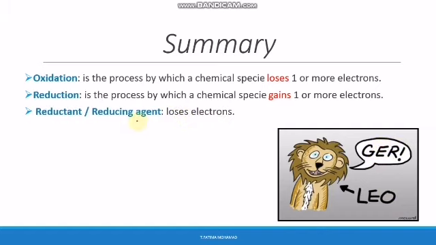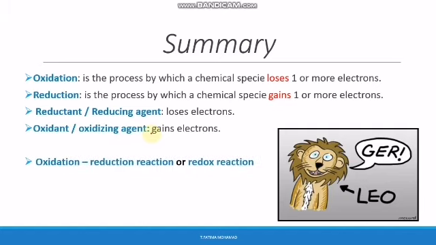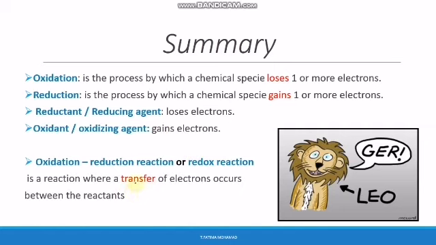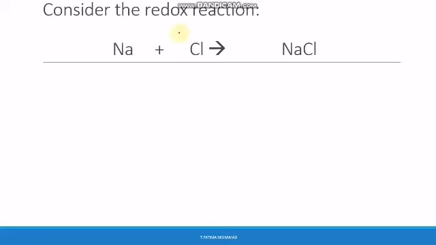The reducing agent, called the reductant, is the atom or element that is losing electrons. The oxidant or oxidizing agent is the element that is gaining electrons. And the oxidation-reduction reaction, or redox reaction, is a reaction where there is a transfer of electrons between the reactants.